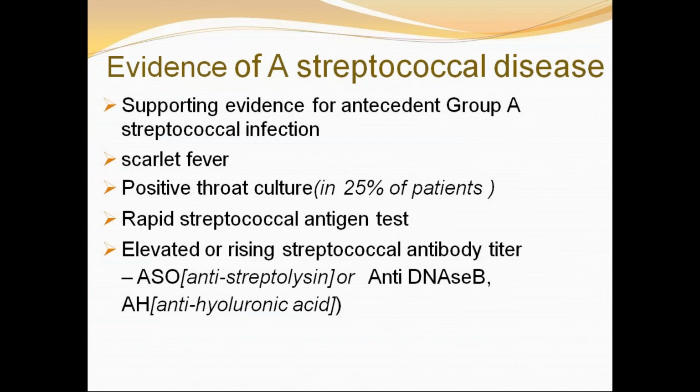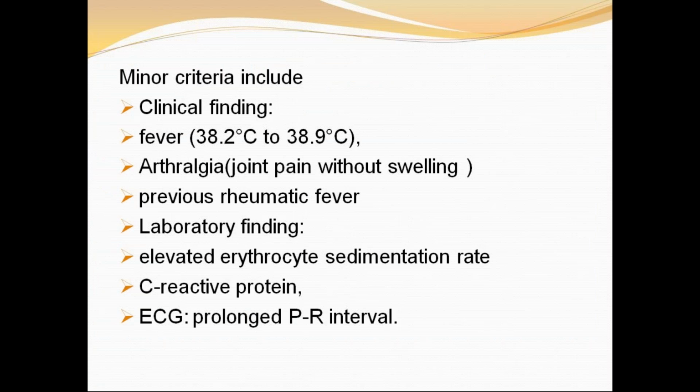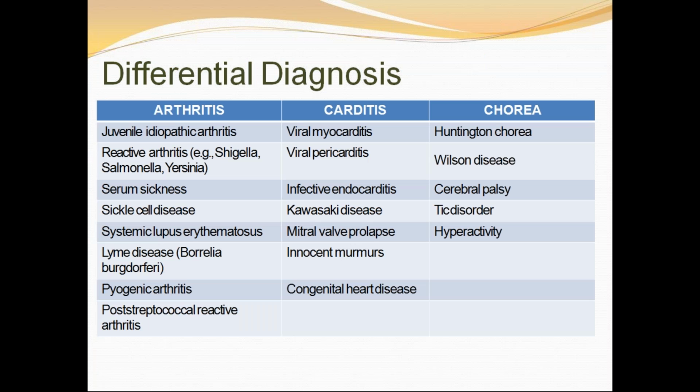So I know this is a boring and somewhat exhausting class. I do accept. Till now we discussed the basic brief introduction, epidemiology and pathogenesis, followed by your major and minor criteria, low and high risk populations, and the differences that exist in minor criteria and major criteria in both high and low risk populations, along with the antecedent evidence of recent group A streptococcal infection.